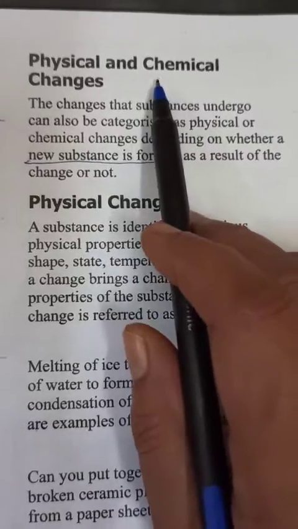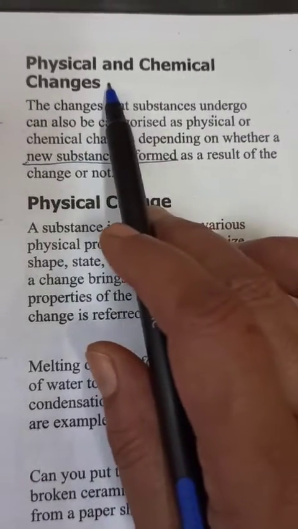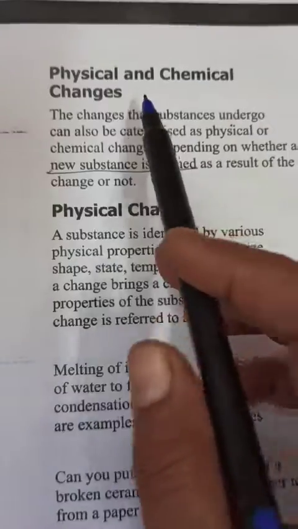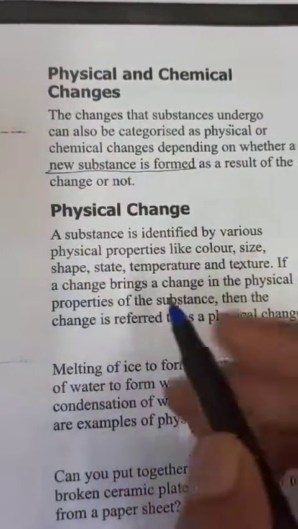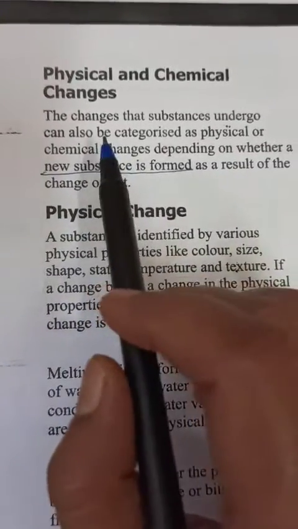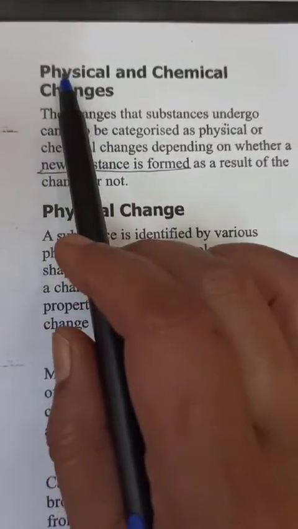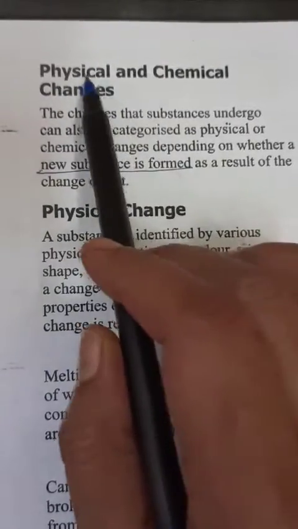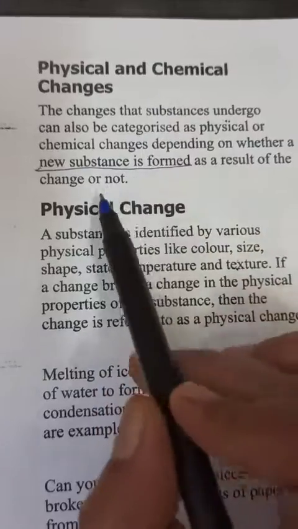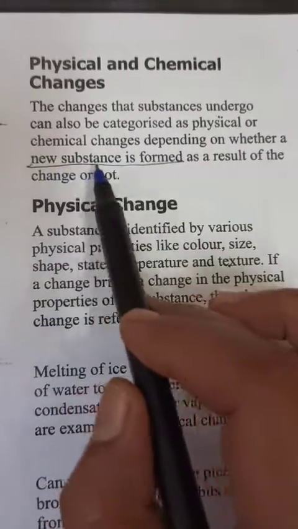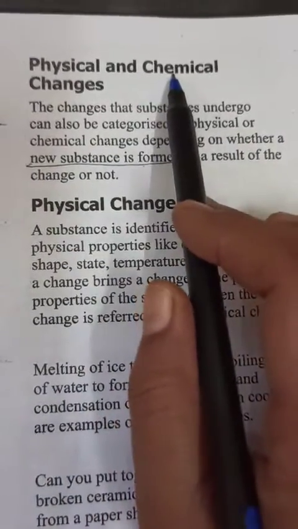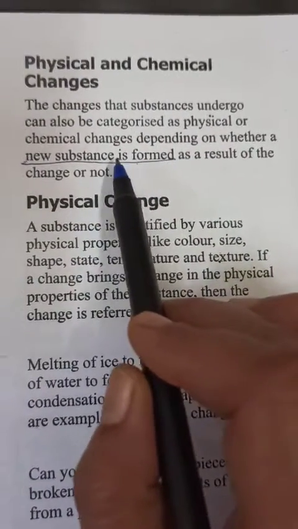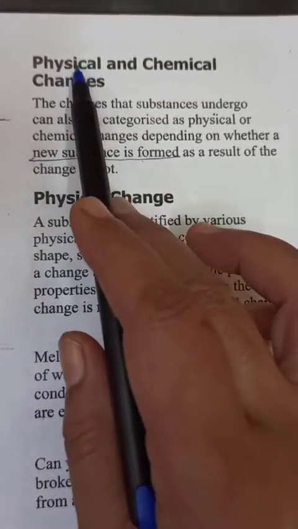And if only the state of matter or some other type of change happens in which no new substance is formed, we can say it is a physical change. So the main difference is that if a new substance is formed, it is a chemical change, and if no new substance is formed, it is a physical change.